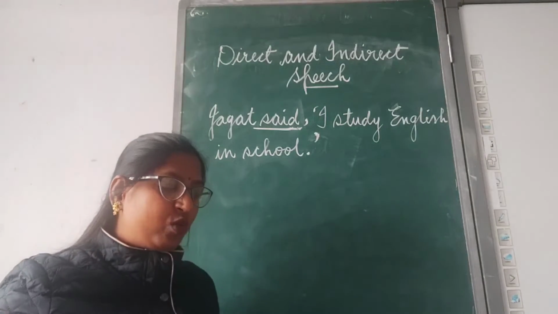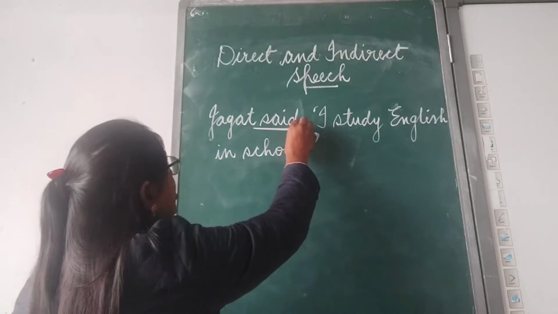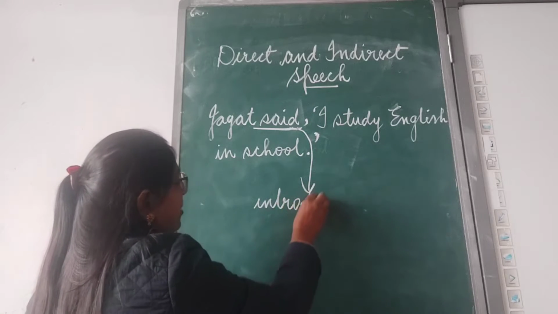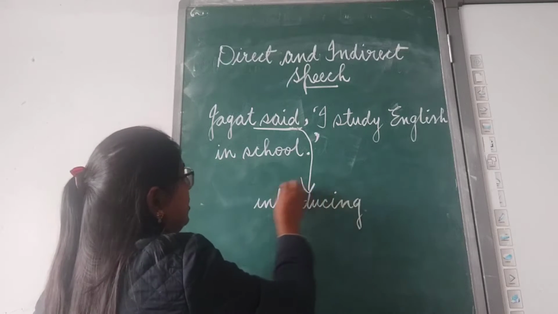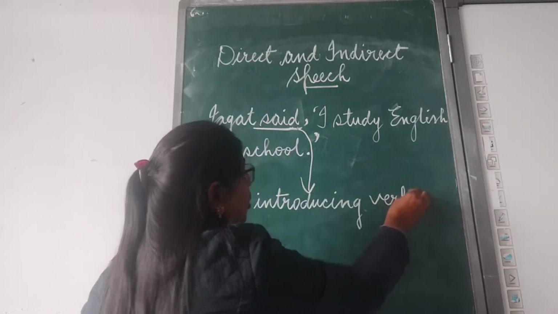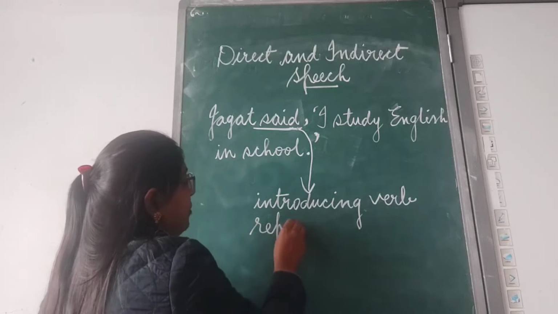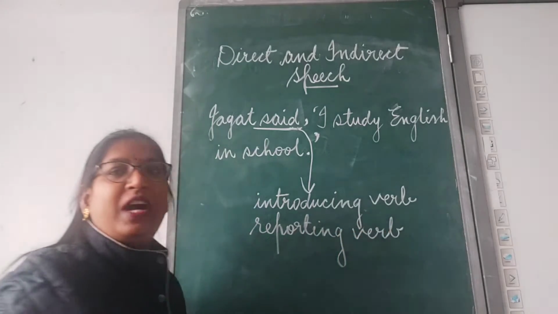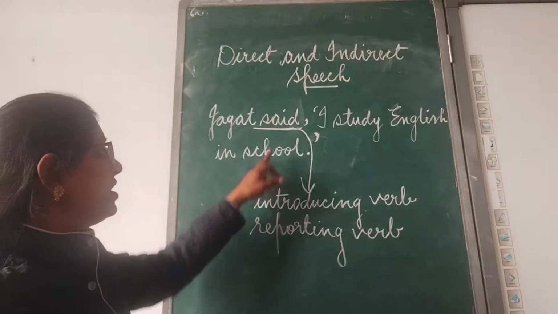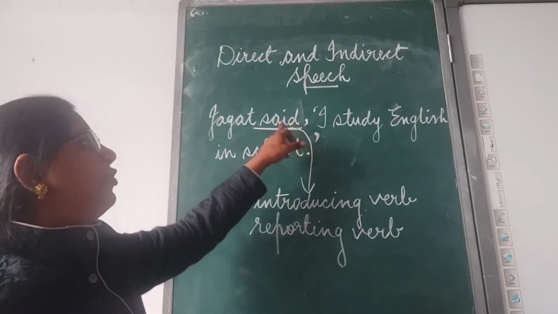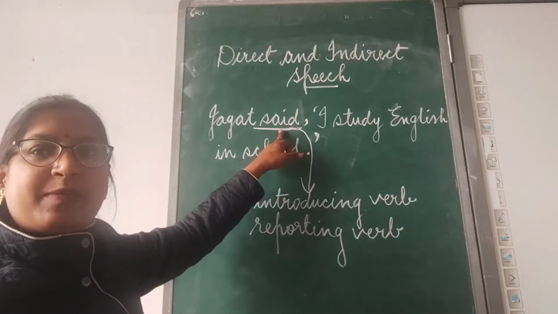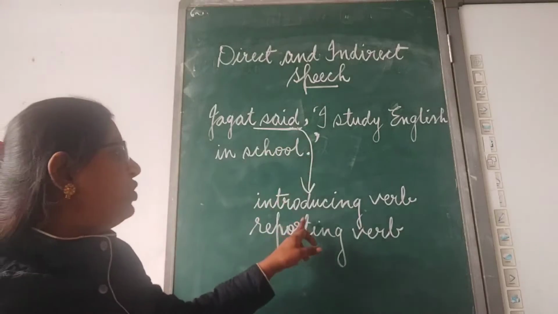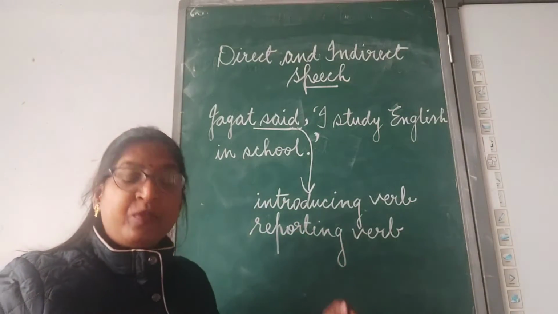Either we call it the introducing word or the reporting word. Clear? These terms you have to learn properly. This verb which comes before the comma and tells us about the quoted speech is known as the introducing verb or the reporting verb.